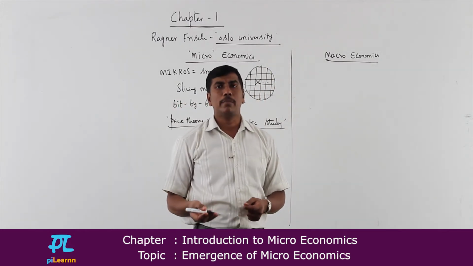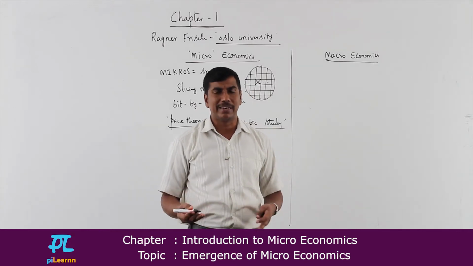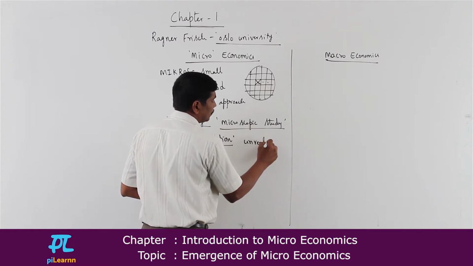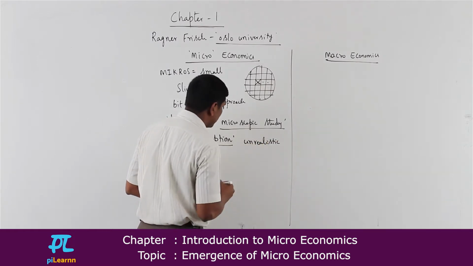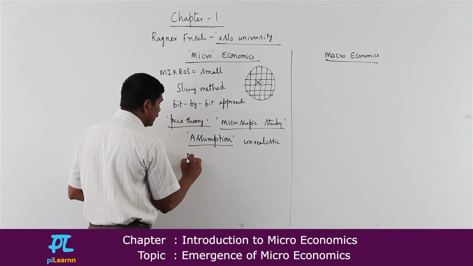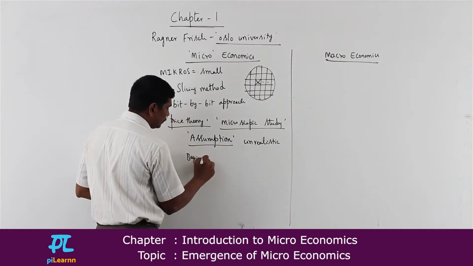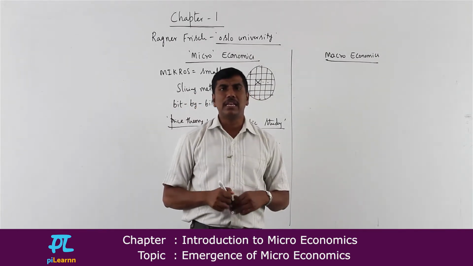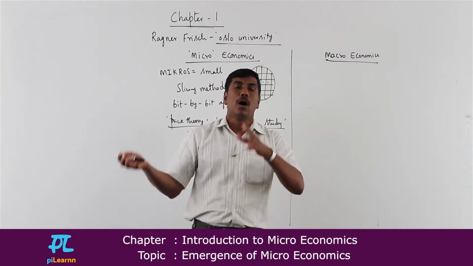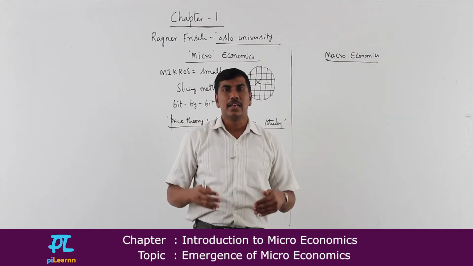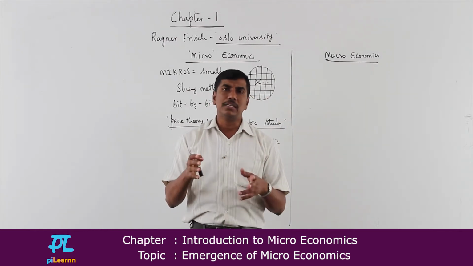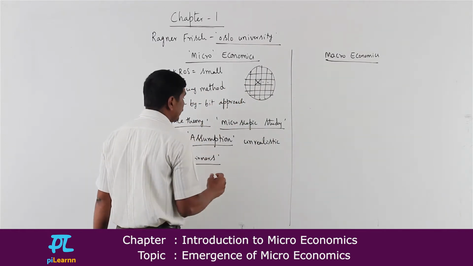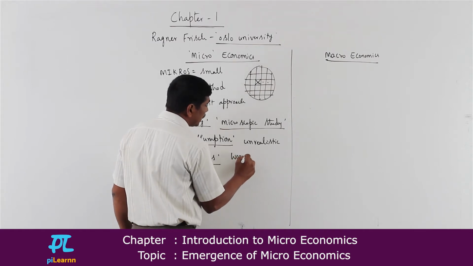And you know economic variables will never remain constant. Therefore, microeconomics is considered to be unrealistic, because it makes assumptions. For a beginner, this microeconomics is more advisable, because a beginner has to study things one by one. You cannot pour all the concepts on top of his head. Instead, he has to start slowly. That is the reason microeconomics is more advisable for a beginner.